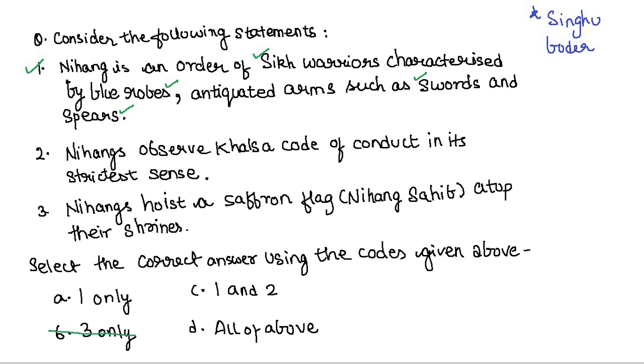Second statement is saying Nihangs observe the Khalsa code of conduct, which is correct. Nihangs are Sikh warriors who follow the Khalsa code of conduct. See, what happened was that Guru Gobind Singh's younger son, Fateh Singh, once appeared in the Guru's presence dressed in a blue chola and blue turban with a dumala. And on seeing his son look so majestic, Guru Gobind Singh Ji remarked that it shall be the dress of Nihangs, the reckless soldiers of the Khalsa. So second statement is also correct. So A option can be eliminated.